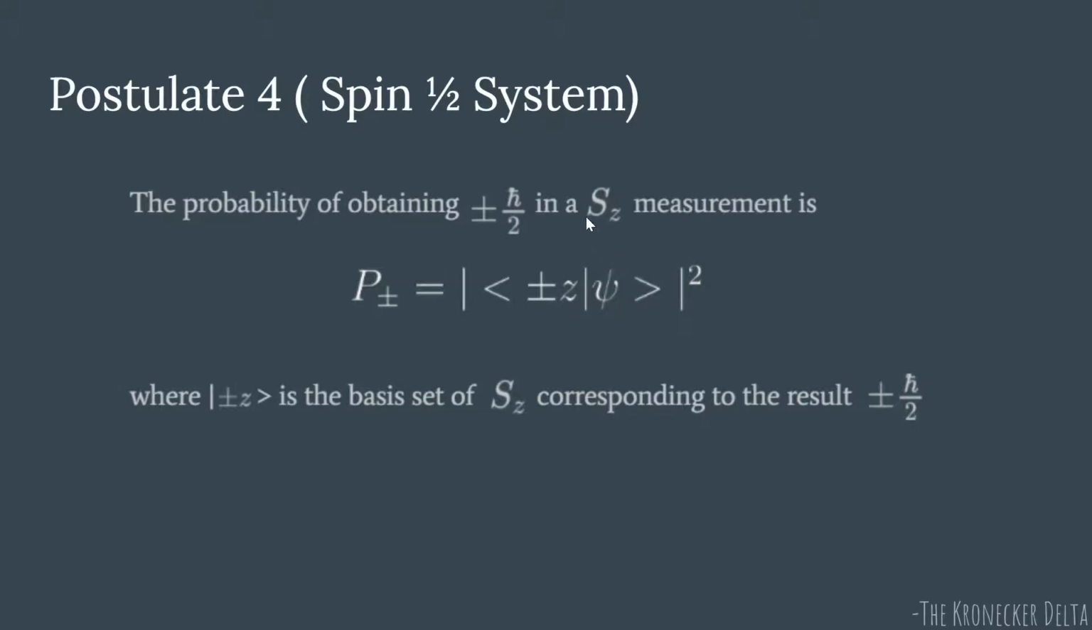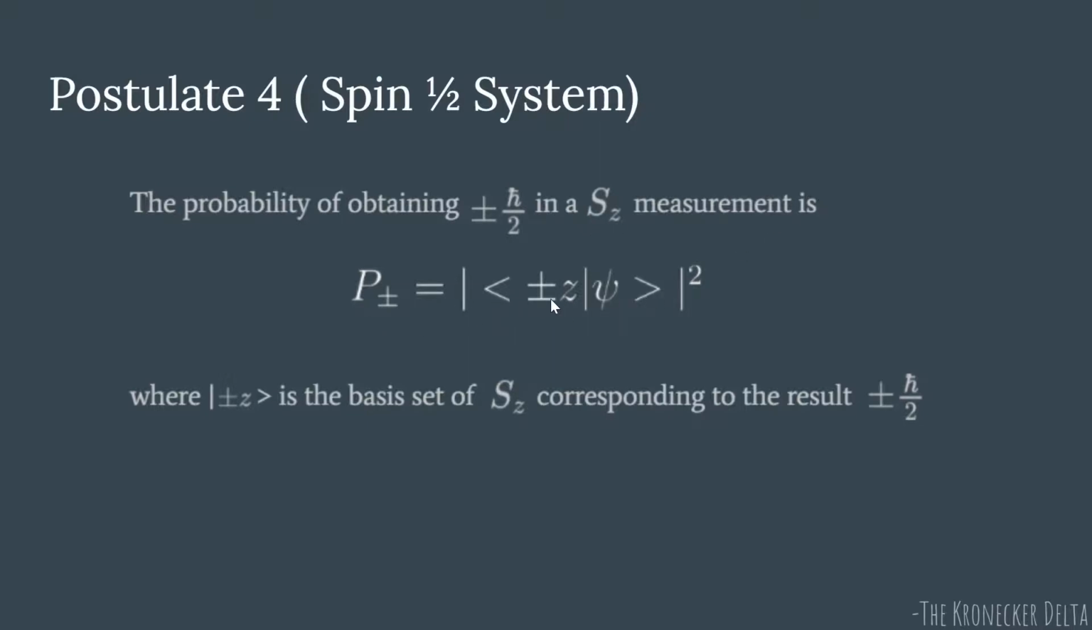So we know that it yields only two possible values, that is plus minus h bar by 2. So either the spin will be pointing up, the value will be plus h bar by 2, or the arrow will be pointing downwards, the value will be minus h bar by 2. Okay. So the probability of obtaining plus minus h bar by 2 in an SZ measurement is this.